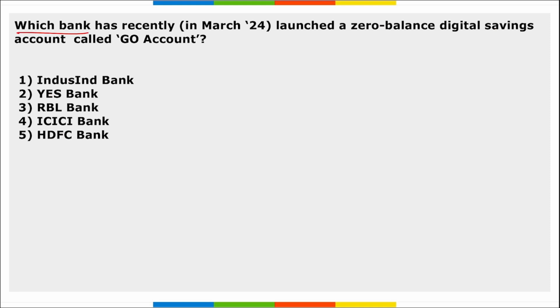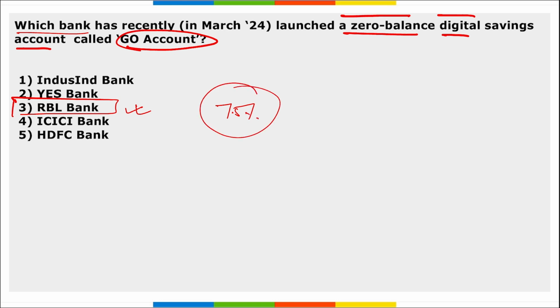Next, which bank has recently launched a zero balance digital saving account called Go Account? It is RBL Bank, right? RBL Bank has launched a zero balance digital saving account called Go Account, and this account offers an interest rate of up to 7.5% per annum for saving account, and for fixed deposit they are giving 8.1%.